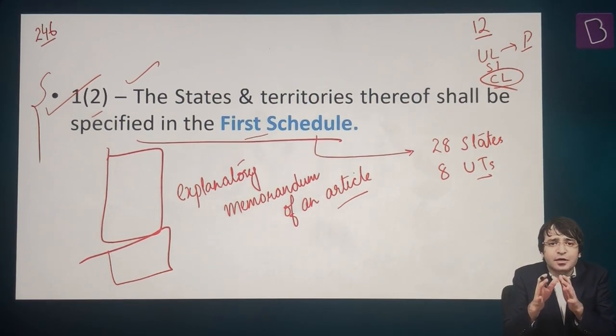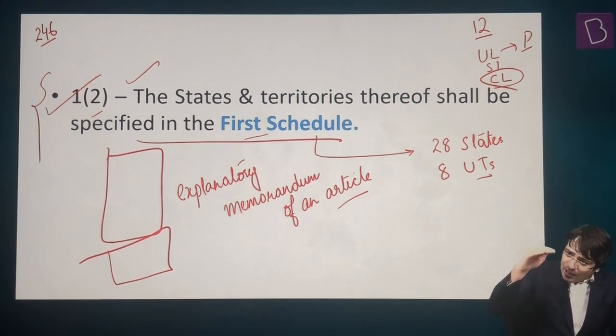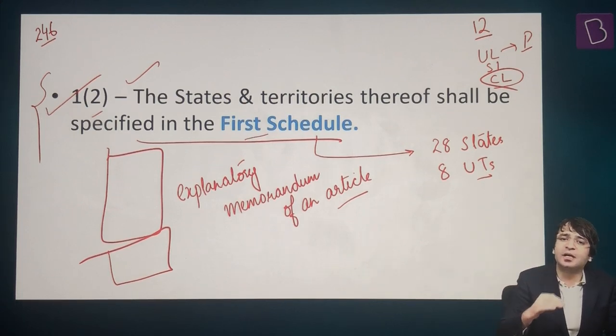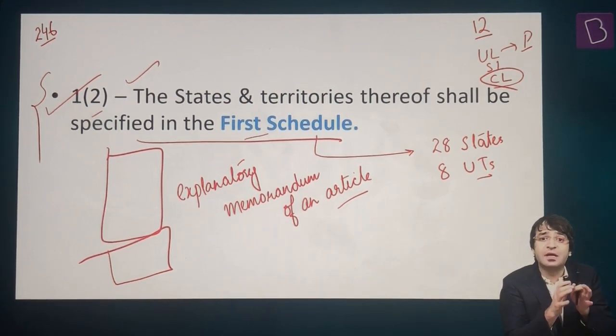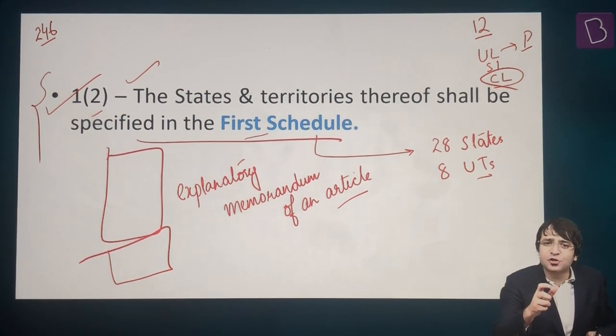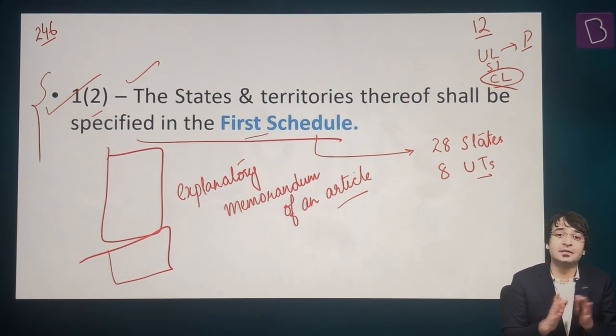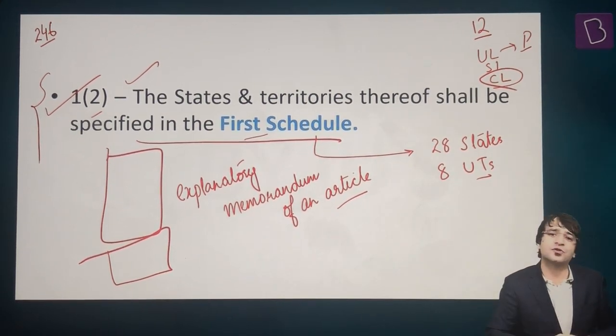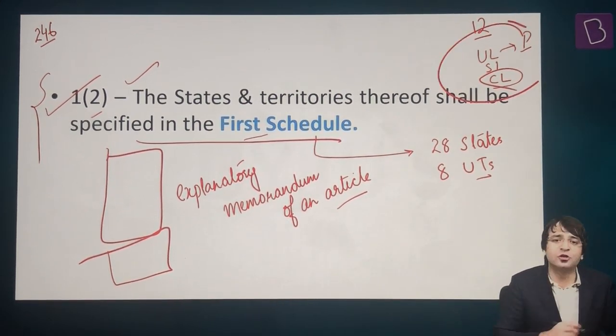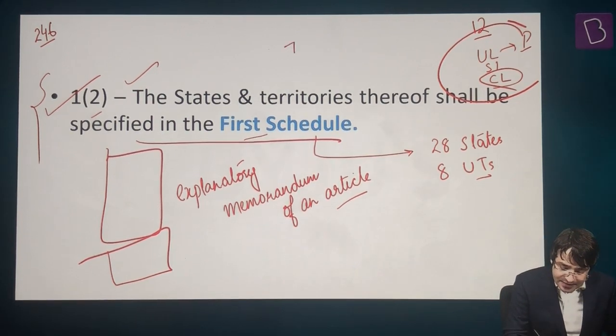When we look at Article 246, if all these subjects would have been mentioned under Article 246, then this Article 246 would be very bulky. So to prevent the situation, to ensure leanness, what happened? A schedule was added at the end of the Constitution. And this distribution of powers is mentioned under the 7th schedule of the Constitution of India.